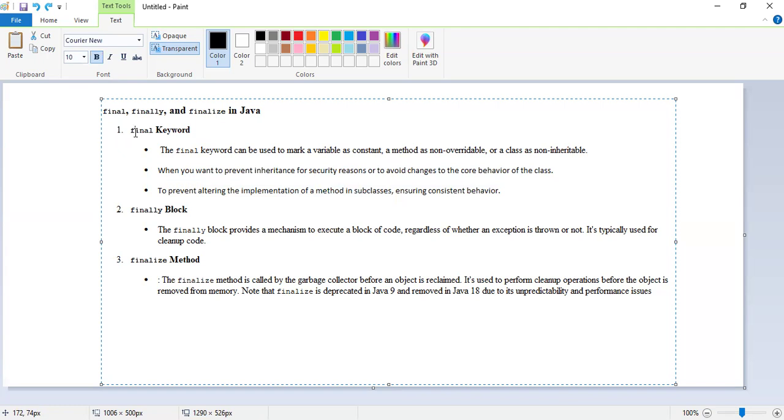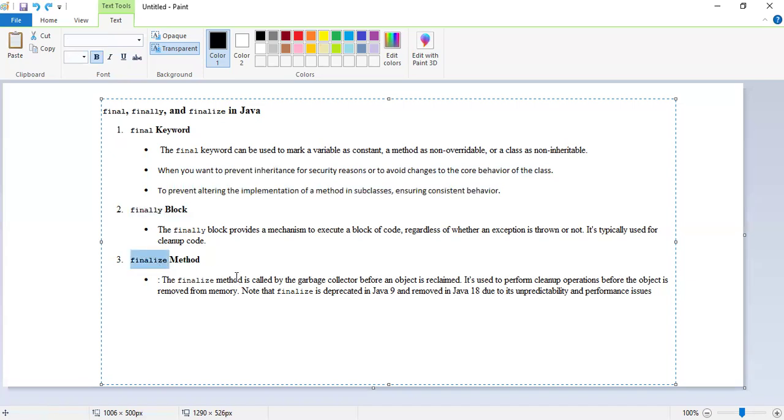Then the finally block provides a mechanism to execute a block of code. What will this finally block do? It will execute the block of code regardless of whether an exception is thrown or not, meaning whether we get any error in our application or not. Whenever we want to clean up our code, we use this finally block.